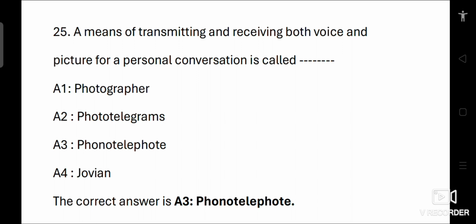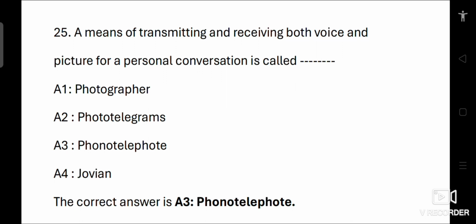Photographer is a person who takes photographs and is not relevant to the context. Phototelegrams refers to messages transmitted via photographs but doesn't involve live conversation. Jovian relates to Jupiter and its characteristics. It's not relevant in this context of communication. So the correct answer is phonotelephone, that is A3. That is the correct answer.